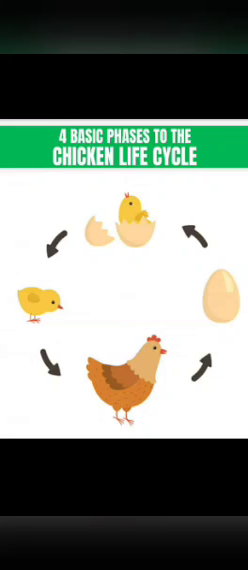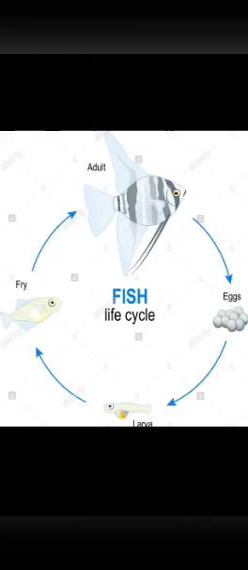We will see the life cycle of a hen. First, the hen will lay her eggs, then they will hatch. After that, the baby chick will come out from the egg and it will grow into an adult hen. Now we will see the life cycle of a fish.